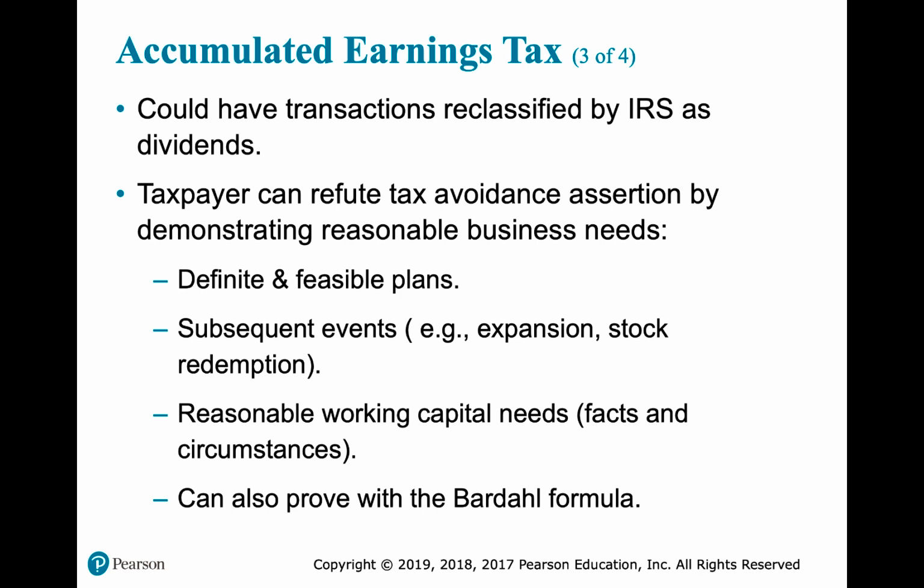The taxpayer can refute the tax avoidance assertion by demonstrating that there is a reason to retain those earnings. So we have to have definite plans. They have to be feasible plans. We have to have subsequent event predictions. So we want to expand. We want to redeem some stock. We have reasonable working capital needs. This is a facts and circumstances inquiry, which means there's no bright line rule, or we can prove it with this Bardell formula, which is a bright line working capital rule.